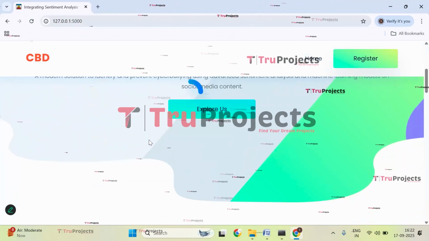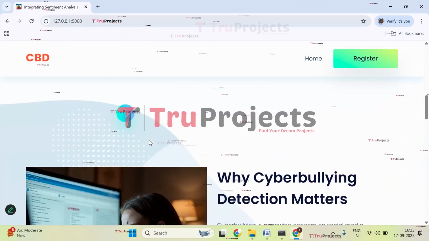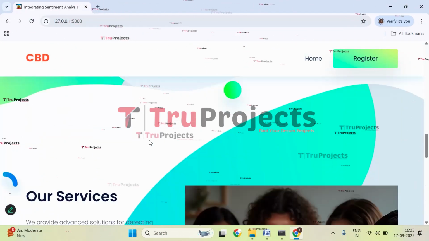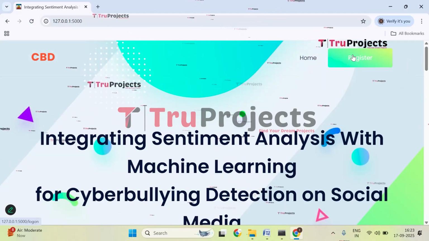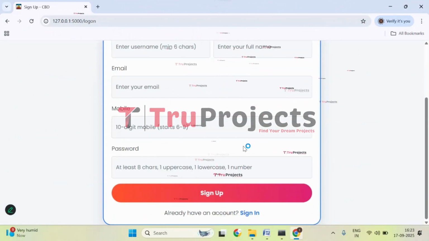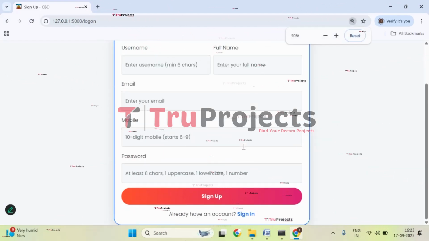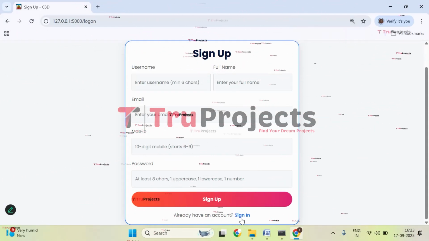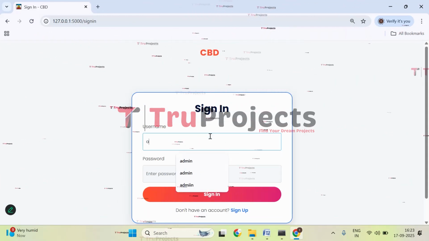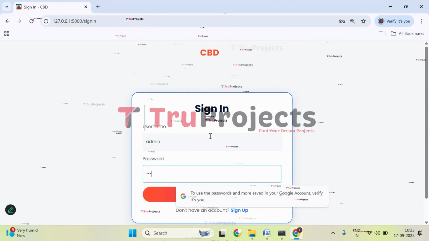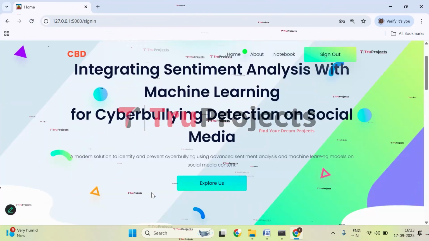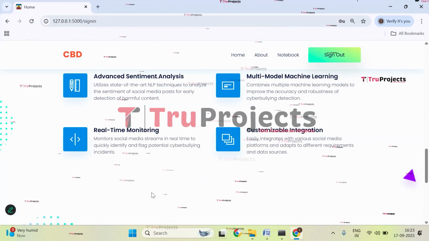This is the web page of the project which is displayed in the browser, and this is developed using Flask framework. So we need to get registered first. So click on register and enter the given credentials to create an account. I have already registered, so I will directly sign in. Click on sign in. Give your username and the password and click on sign in. We have signed in successfully and redirected to prediction page of this project.